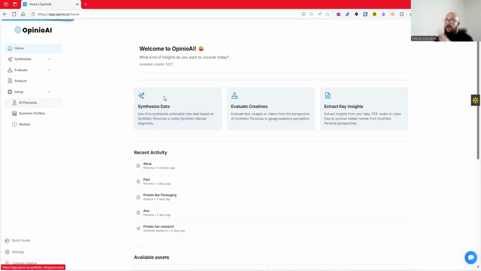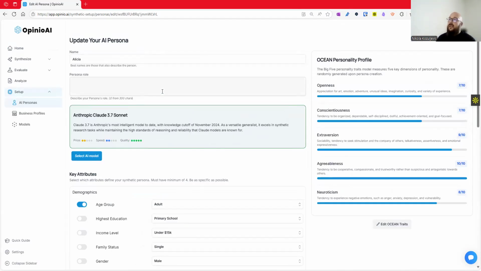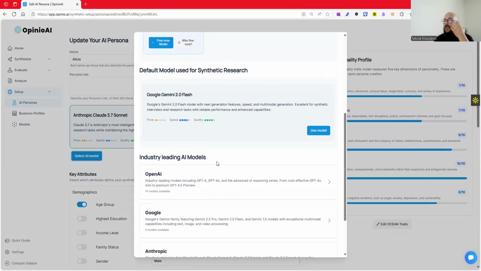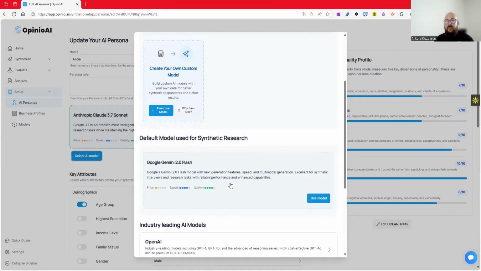At the fundament of OpinioAI, there is a really simple functionality. Ultimately, we use an AI model to build synthetic respondents. This AI model can now be built on top of any kind of state-of-the-art models. We cover all of them. If you need more, let us know.